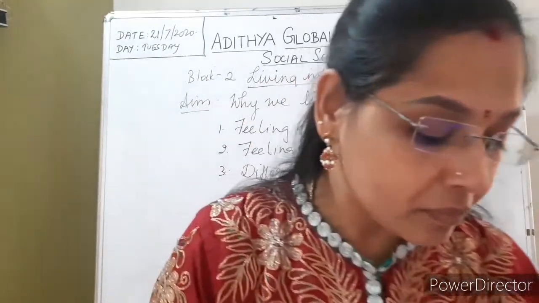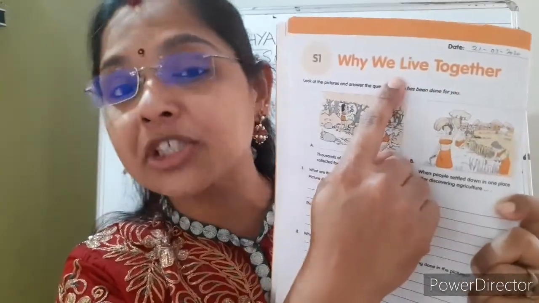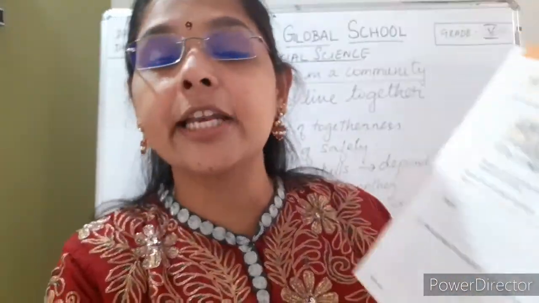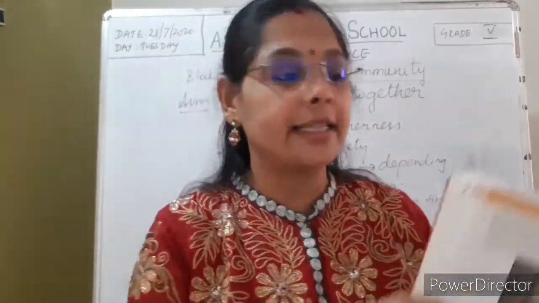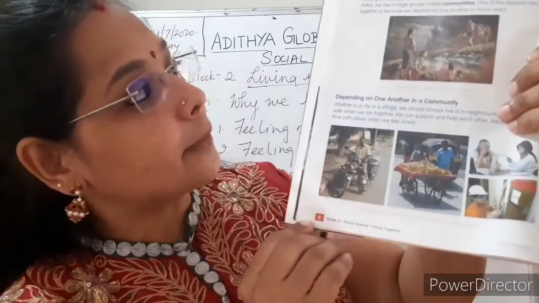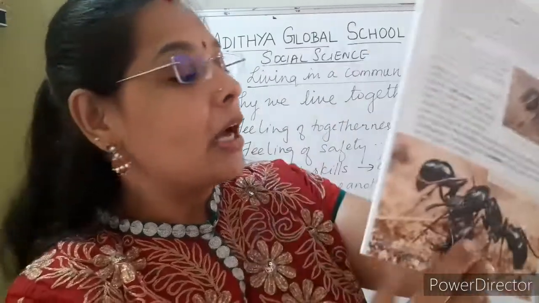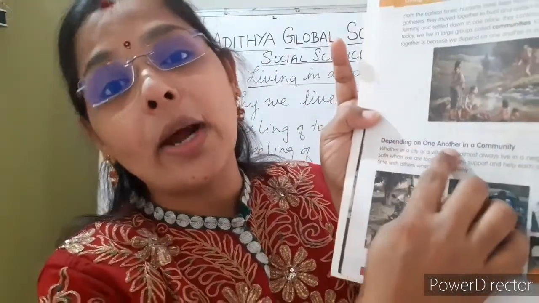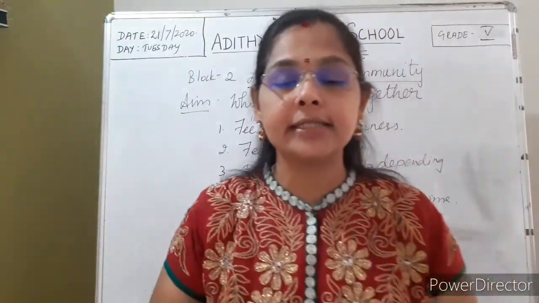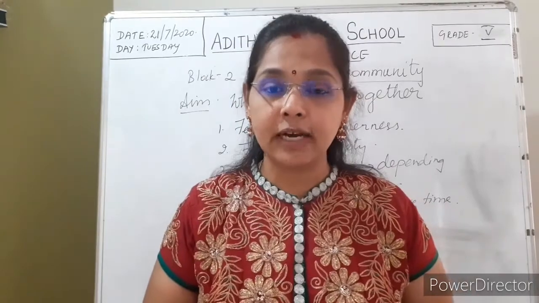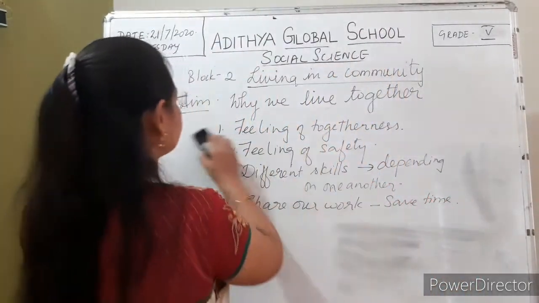So I want you to complete worksheet number 1, block number 2, worksheet number 1 on page number 14, and send it to me by 7 p.m. or before 7 p.m. Not later than that. I want you to read your content book, page number 8 and page number 9 up to here. The heading is depending on one another in a community. I have already sent you 2 question answers and the keywords for your classwork, and the GK question for today.